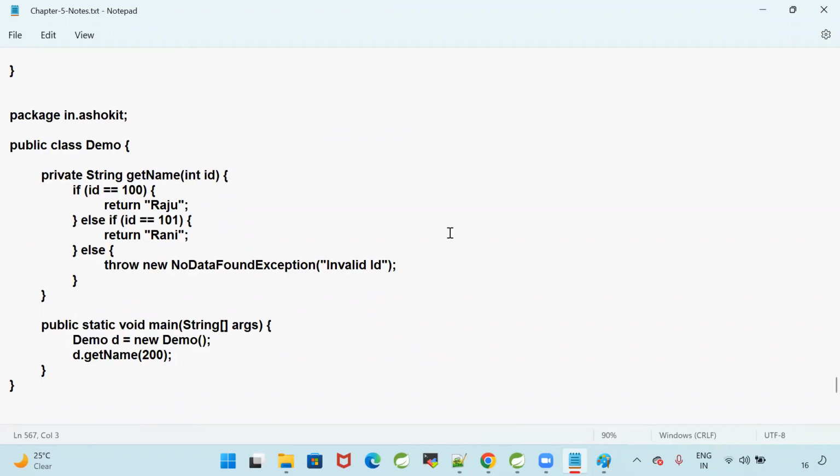So please practice try, catch, throw, finally, and how to create and throw user defined exceptions. Tomorrow will be our last class on exception handling, where we will understand how the JVM internally handles these exceptions. Thank you guys. We'll continue in tomorrow's session.